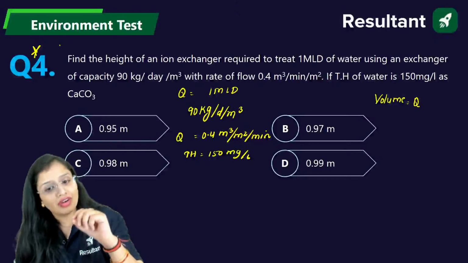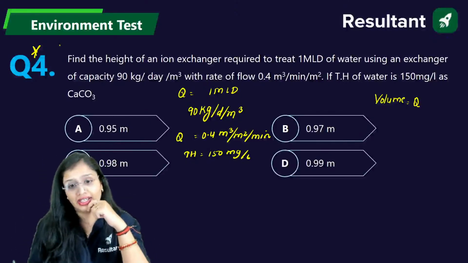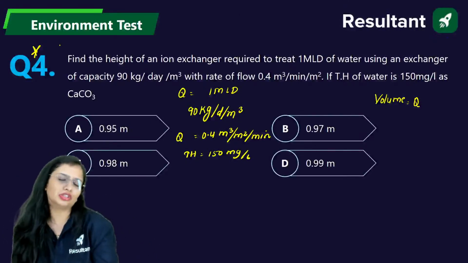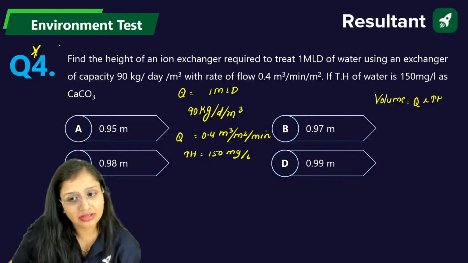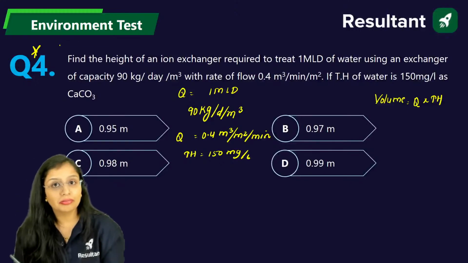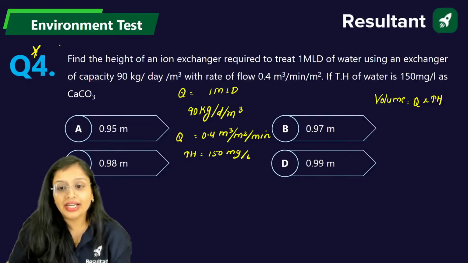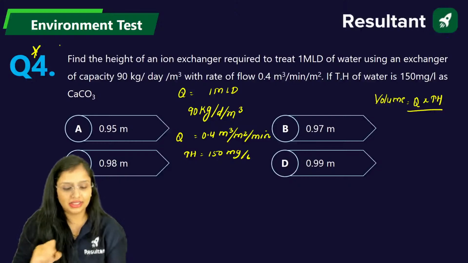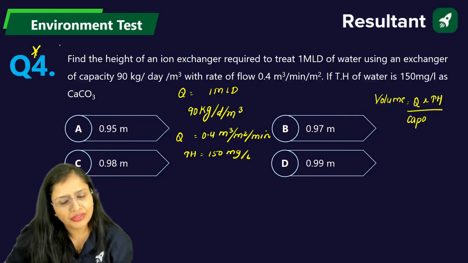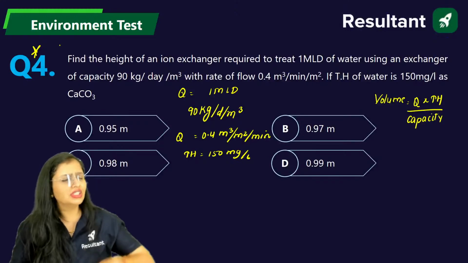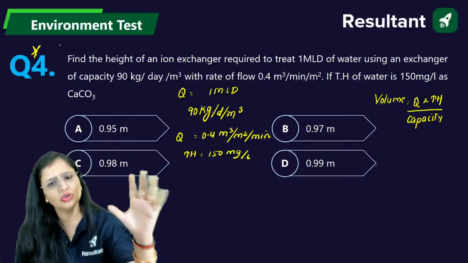If in 1 liter, 150 mg is the hardness, so in 1 MLD, or you can say 10 raised to power 6 liters per day, how much hardness is there? Multiply by the hardness. Now this will be in kg per day. Divide it by the capacity. How much is the capacity? 90 kg per day per cubic meter. See, if you get nothing, go with the units. Units will never leave you. Just go with the units.